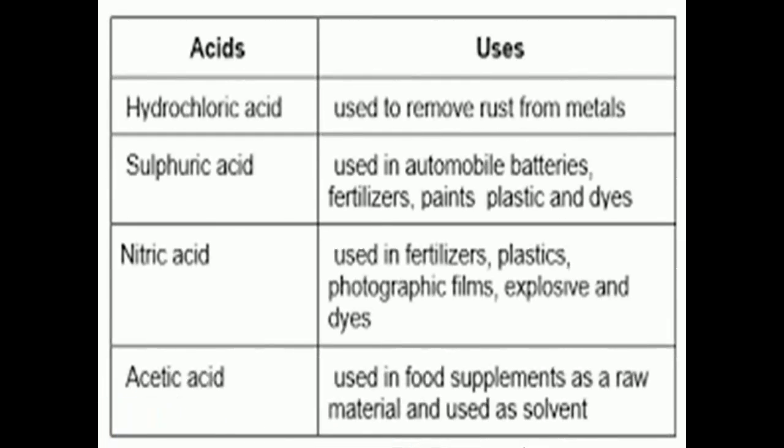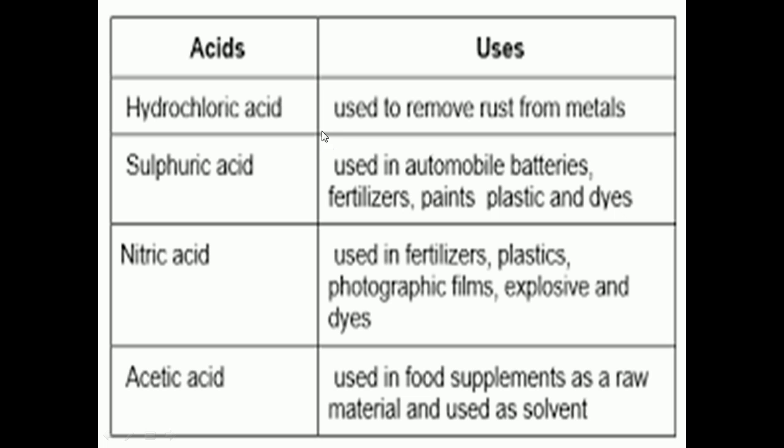Now, what are the uses of mineral acids? So, hydrochloric acid. Hydrochloric acid is one of the mineral acids which is used to remove rust from metals. When metals are exposed to air or water, rusting of iron occurs. To remove the rust from the metal, we can use what? Hydrochloric acid. It is also used for cleaning sanitary ware.